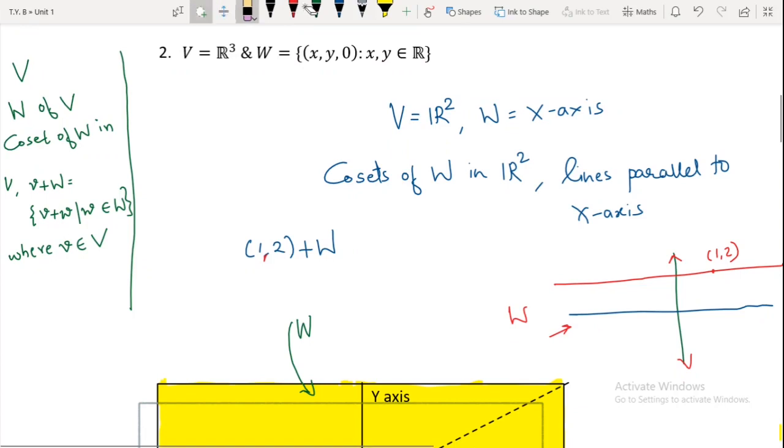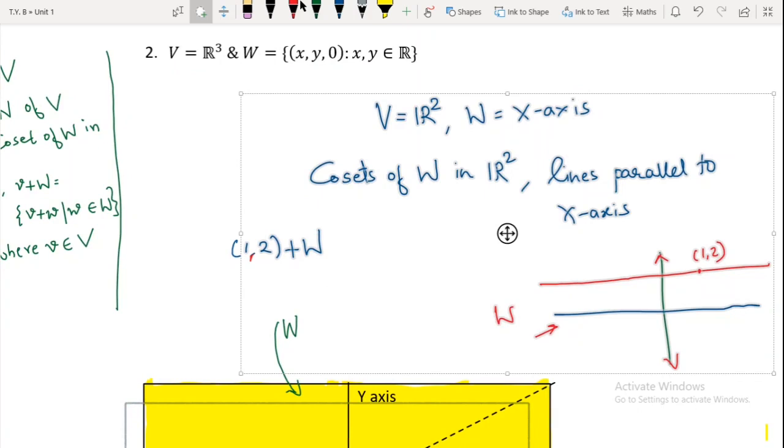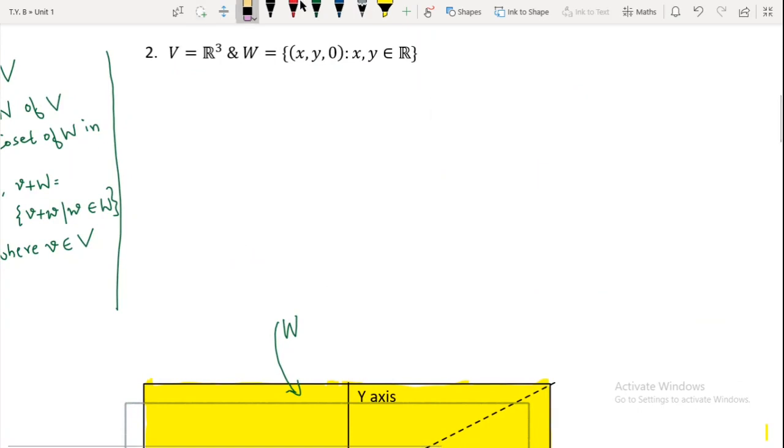Now let us see this second example over here. In this example V is given to be R3. Now let us see geometrically what W is. Note, if you find the dimension of W, you will get the dimension of W to be 2. Since the dimension of W is 2, W should be a plane passing through the origin, right? In this case W is a plane, but what is the equation of the plane over here?